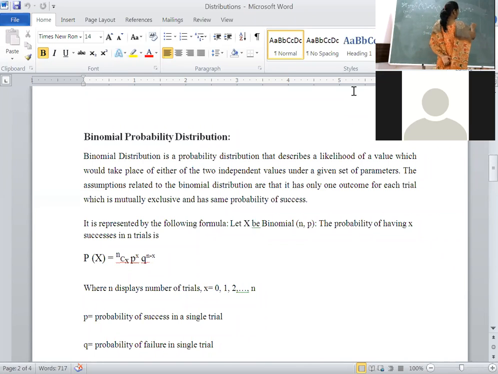Listen carefully. You can compare a distinguishable object with a distinguishable object. You can compare a distinguishable object with an indistinguishable object. This combination is over: DD, DI. Then, if you want to compare an indistinguishable object with a distinguishable object, this is one combination. If you want to compare an indistinguishable object with an indistinguishable object, then these are the four combinations we have.